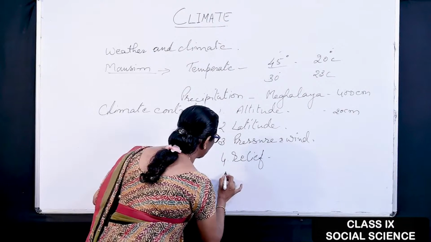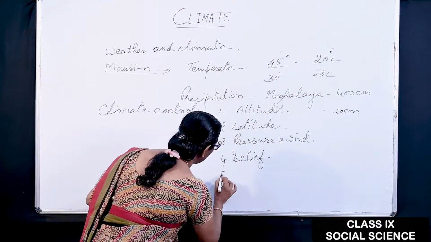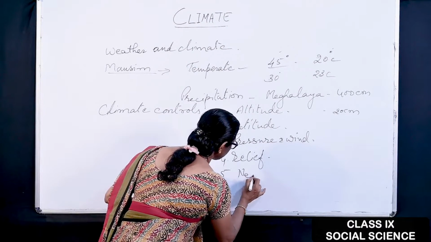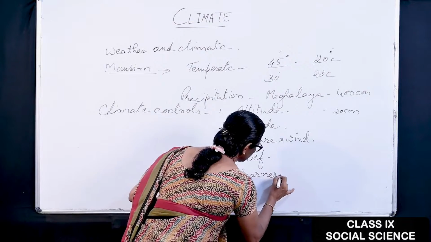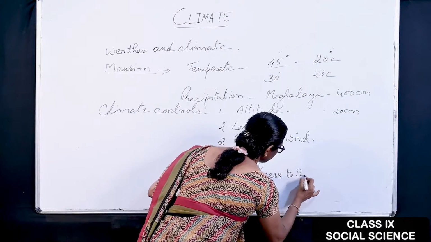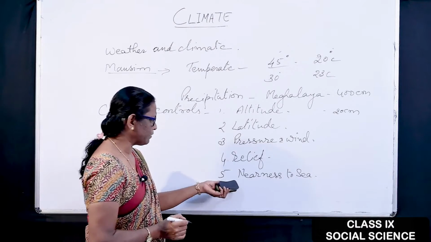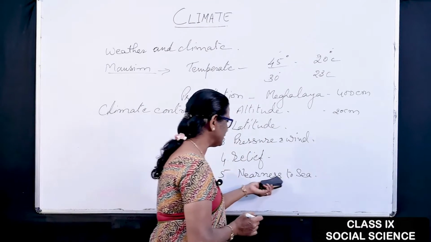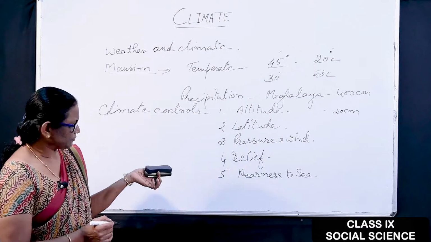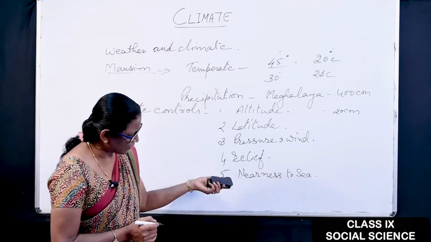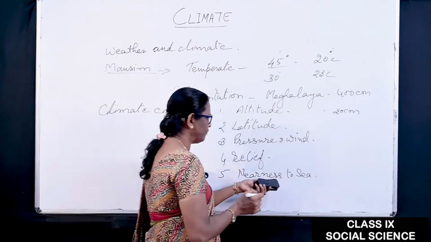Next is the fifth point, nearness to the sea. The wind which blows from the sea has differences: in the daytime the hot wind blows, and at night time the cold wind blows.